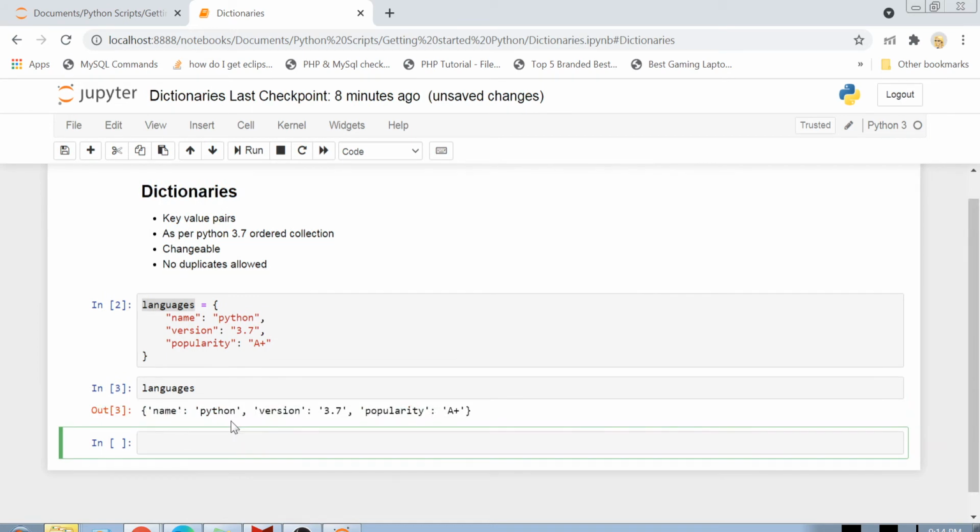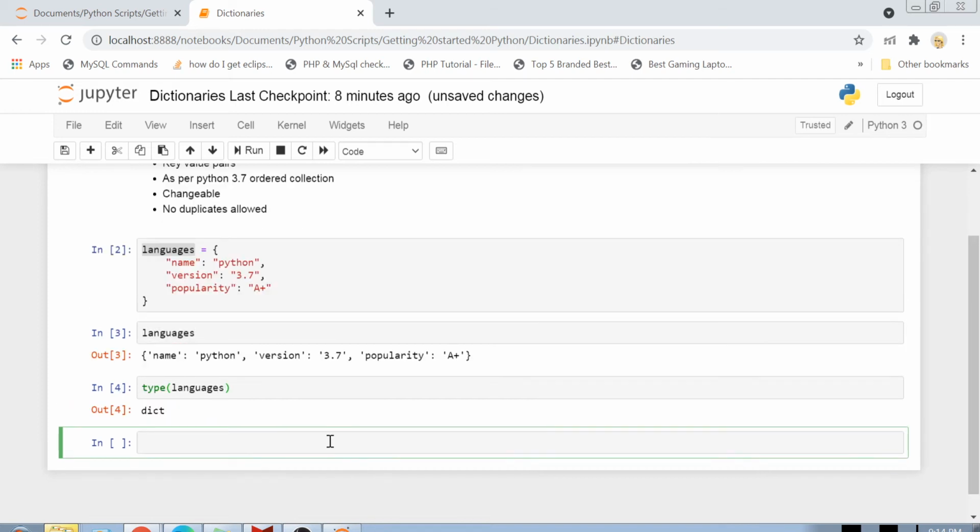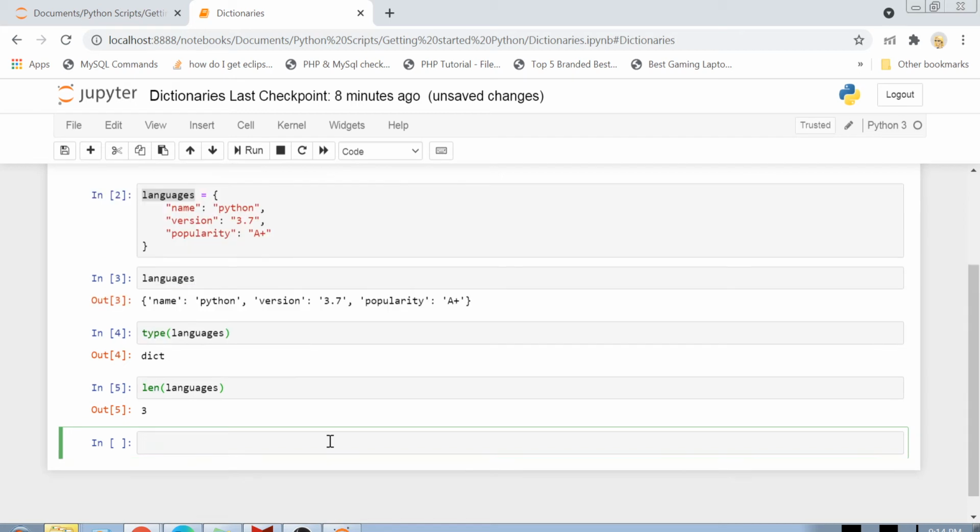If you write the type of languages, you can see the type of your variable is dict. If you try to find out the length of the dictionary, just use the len function, and you will see that the length of this dictionary is 3, and this 3 means the number of keys present inside the dictionary. These are a few functions which are used in every data collection, and they are valid for dictionaries as well.